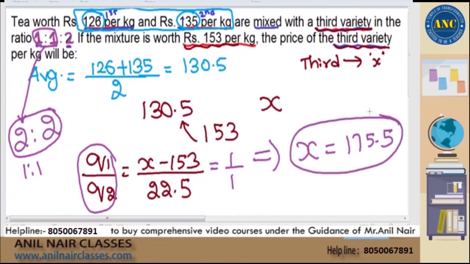This is similar to one of the questions which we solved 2 or 3 problems before, where the profit is given as 40% and the selling price is 28 rupees. I hope you are able to understand it, sir.